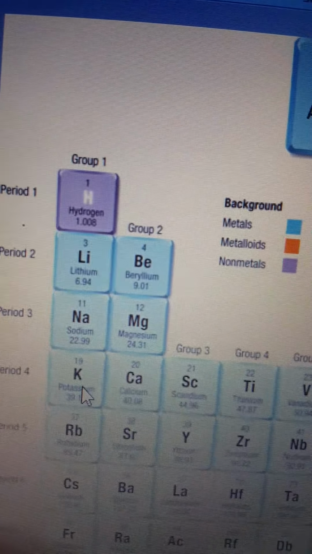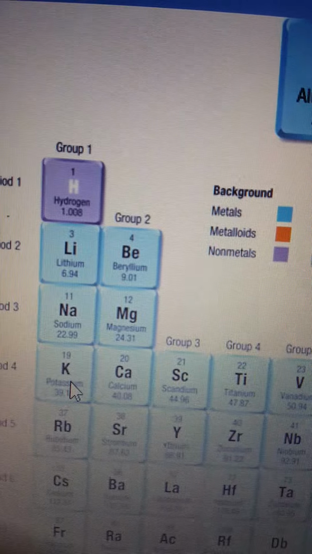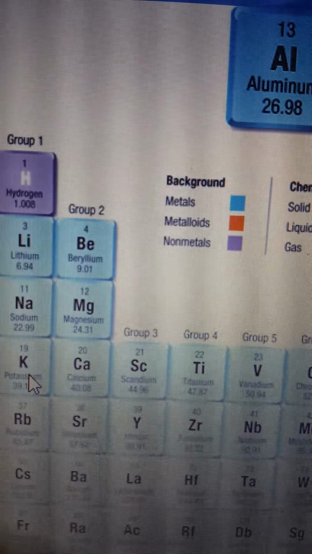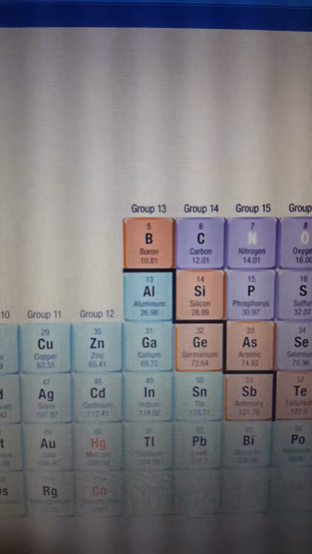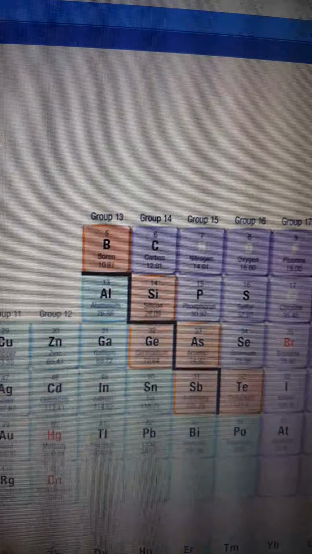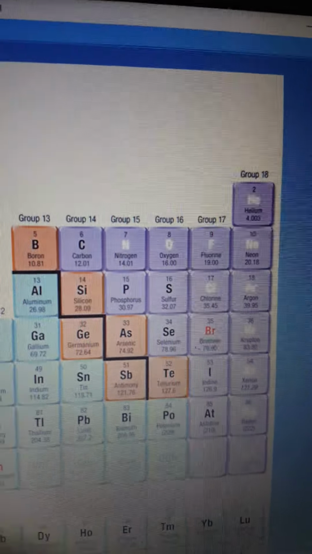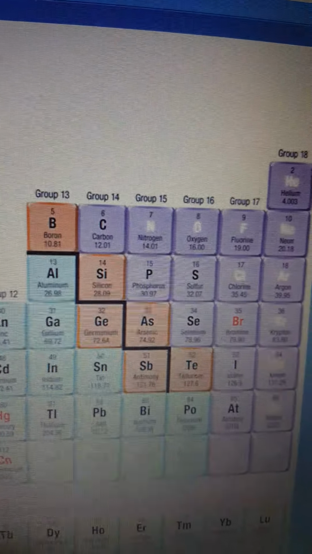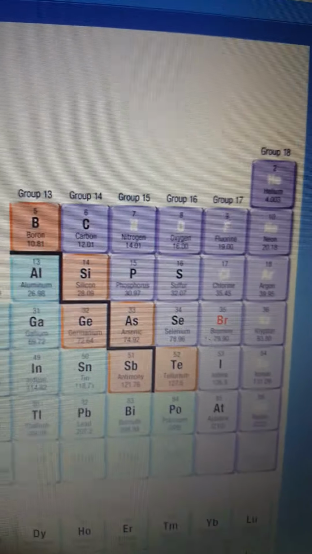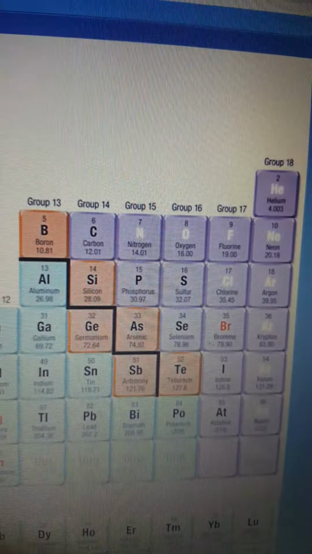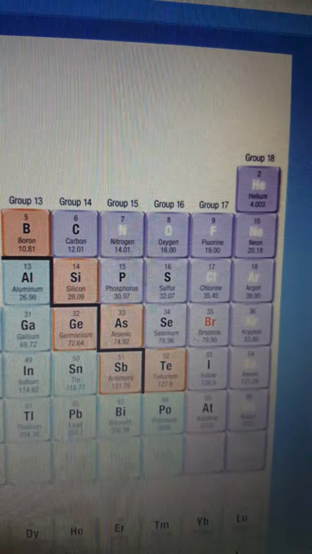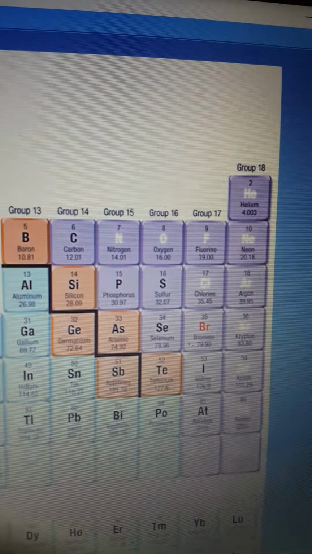It's 1 for group 1, 2 for group 2. Then we go to group 13, 3 in group 13, 4 in group 14, 5 in group 15, 6 in group 16, 7 in group 17, 8 in group 18.